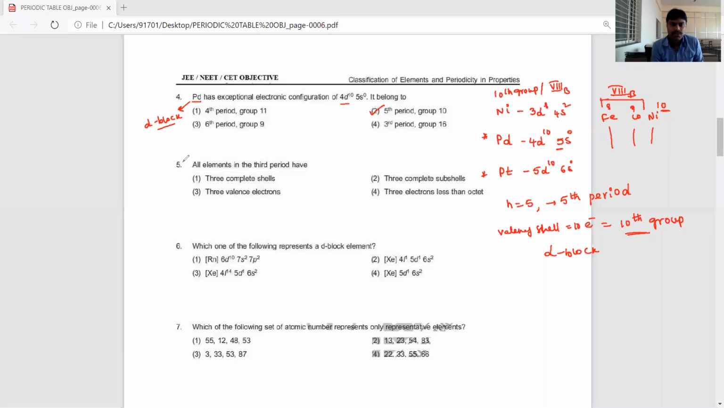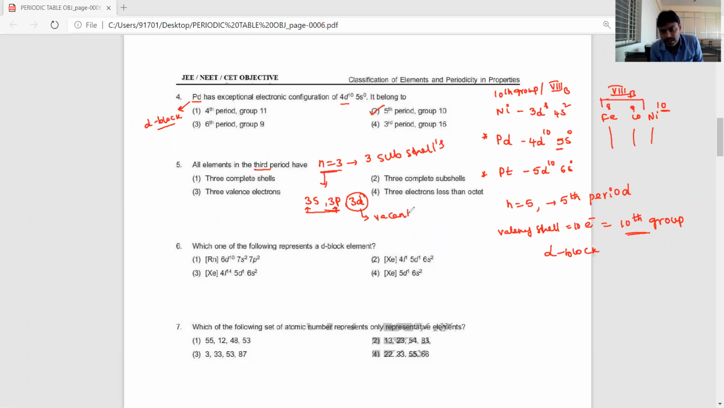Now let's see the 5th question. All the elements in the third period, n is equal to 3. N equal to 3 means 3 subshells are present. What are the 3 subshells, dear students? The 3 subshells are 3s, 3p and 3d. In the third period, the electrons are filled in 3s and 3p only. 3d is vacant.